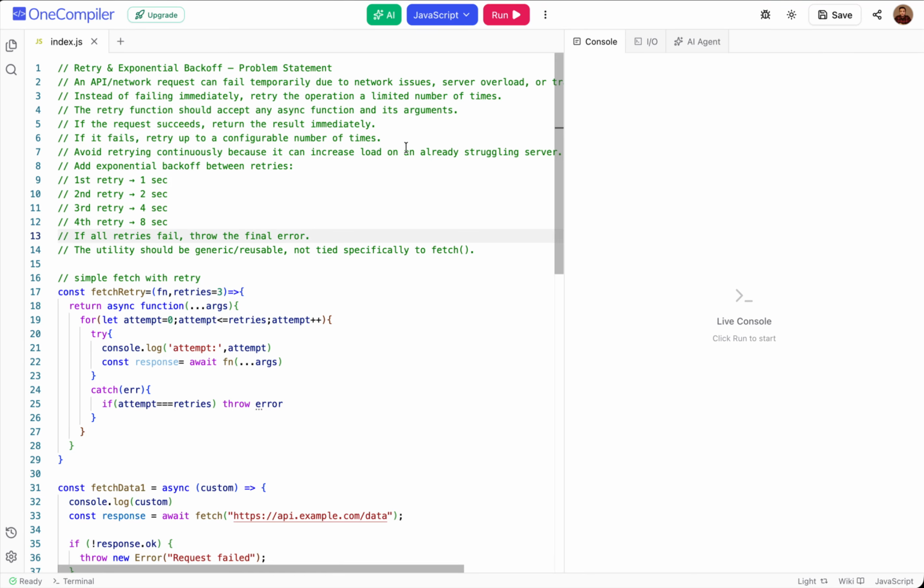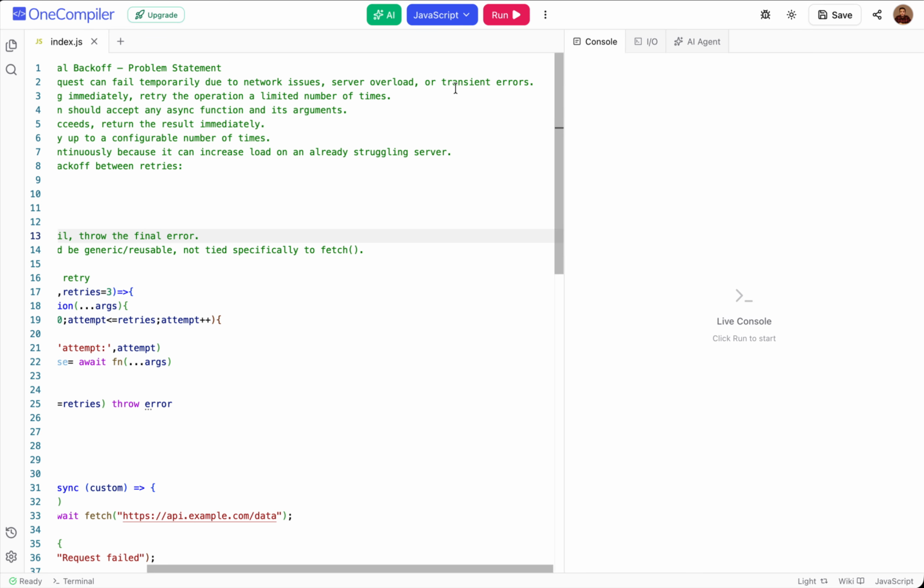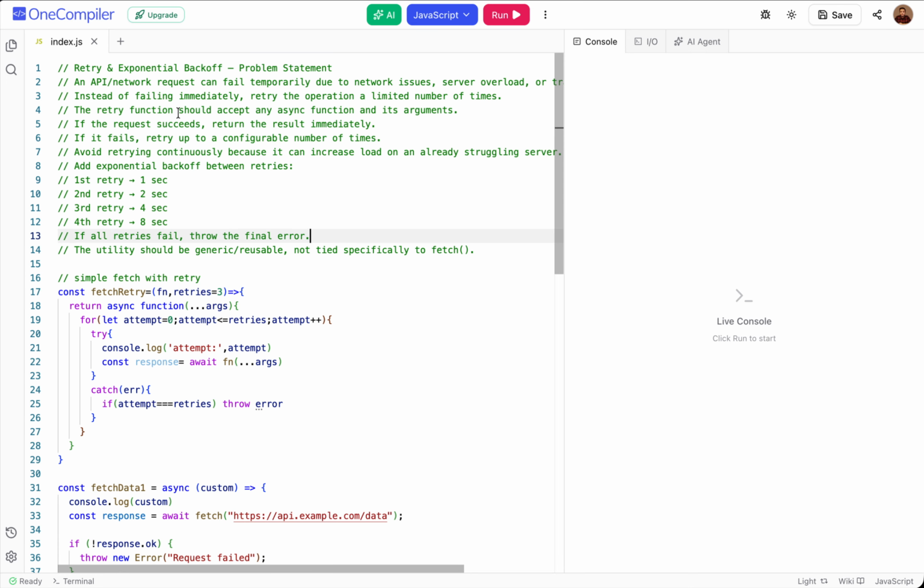So hi, today we'll be looking at this question, Retry and Exponential Backoff, right? So what is this particular question? The problem statement revolves around the fact that whenever we make an API or network request, it can fail temporarily due to network issues, server load, or other transient errors, right? So instead of failing immediately, we should give it a retry, a limited number of times.